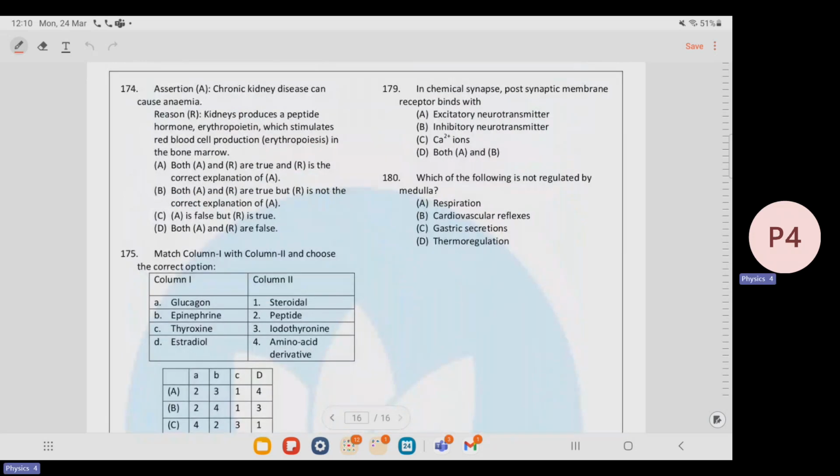Next is chronic kidney disease can cause anemia. Yes, it can cause anemia. The reason is that kidneys produce a peptide hormone erythropoietin which stimulates red blood cell production, erythropoiesis, in the bone marrow. Yes, and hence the reason is also correct. So the correct option is A.